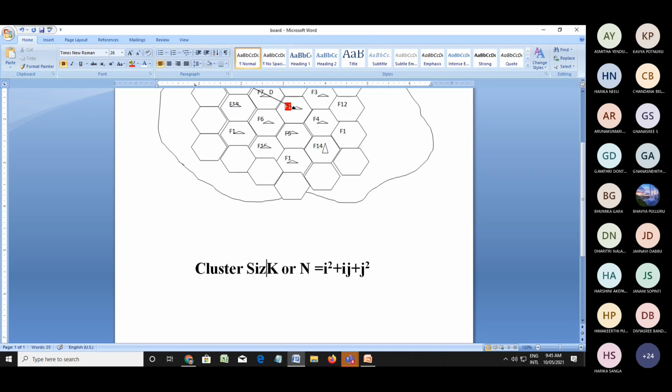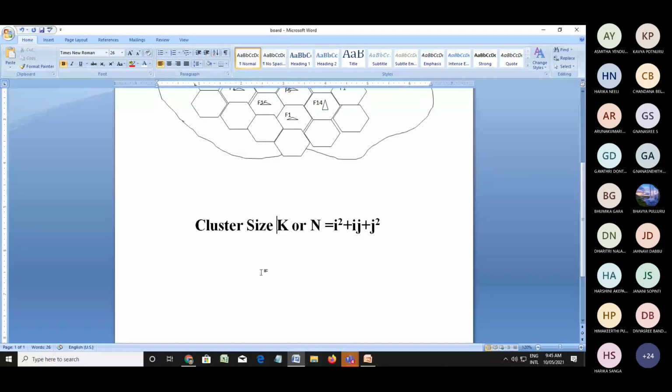Cluster size. Suppose I am taking i equal to 2, j equal to 1.